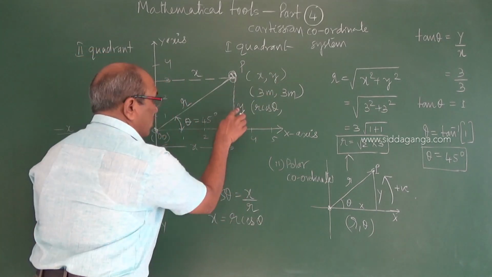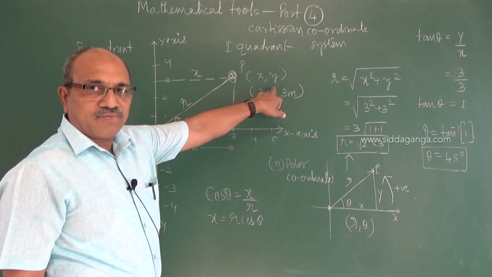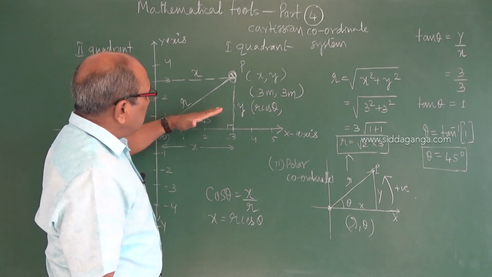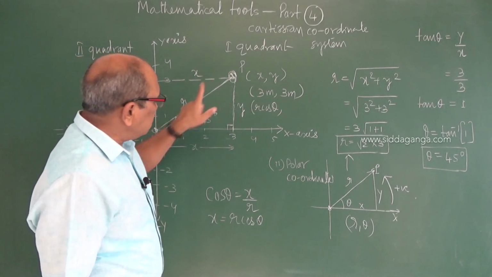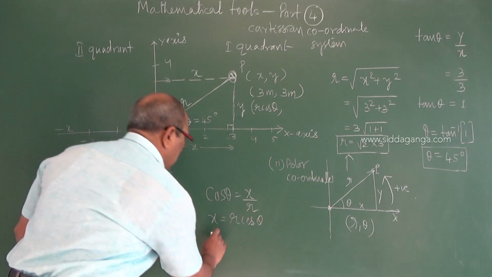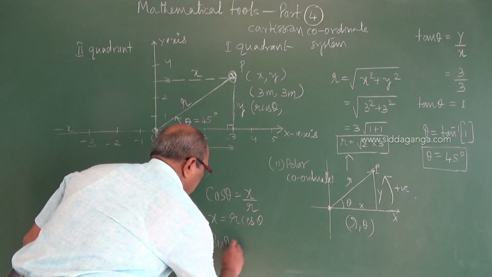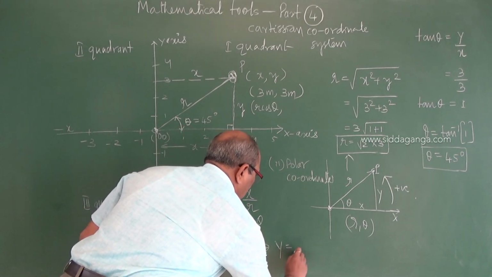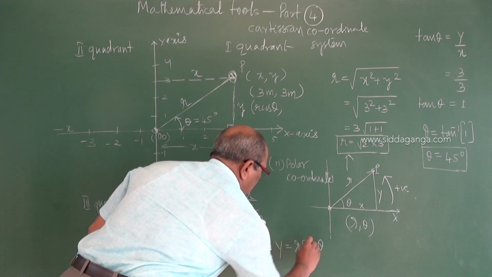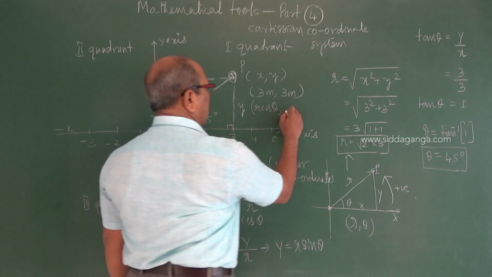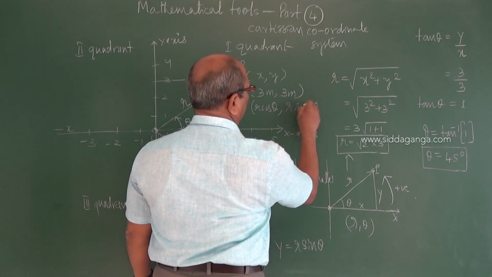Similarly, if I want y as the y coordinate of the Cartesian coordinate system in polar coordinates, then y is the opposite side of this, and r is the hypotenuse. So you can take sine theta as opposite side by r, which suggests y is equal to r sine theta. You got that? Now I can write it as r sine theta.